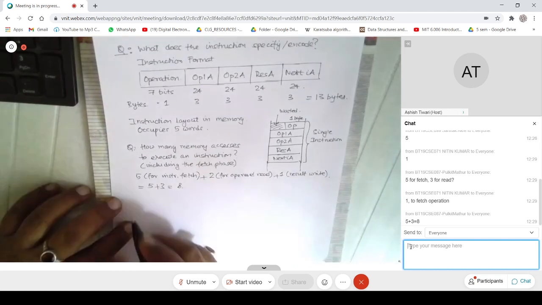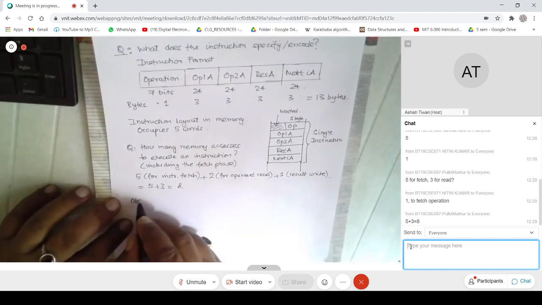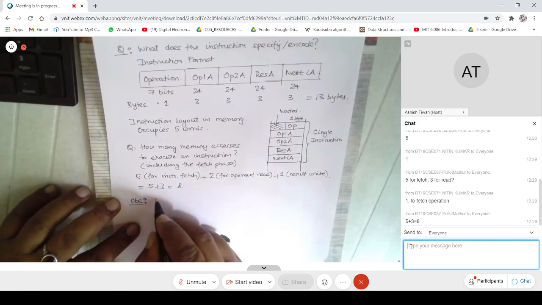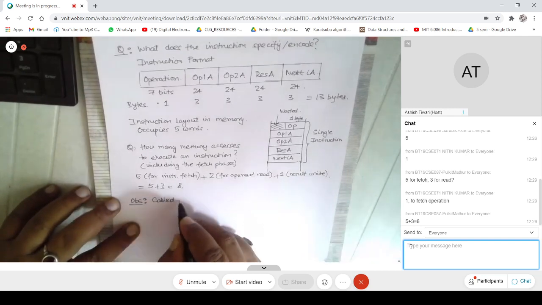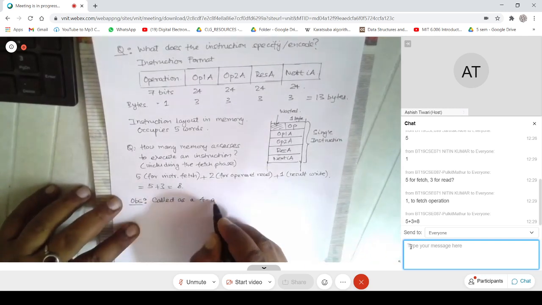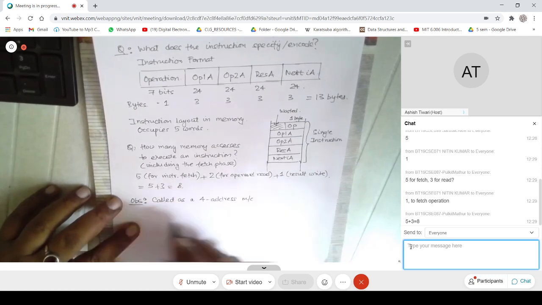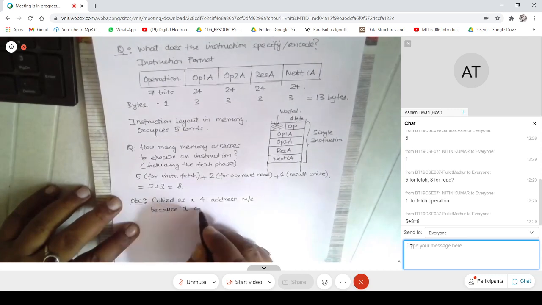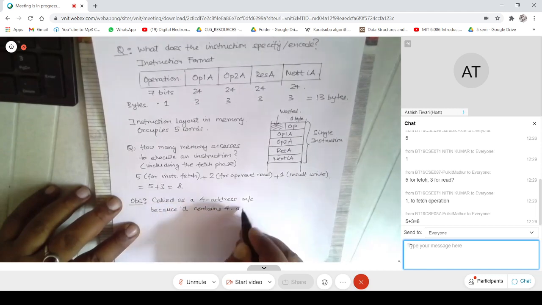The observation is: it is called a 4 address machine because it contains 4 address instructions.